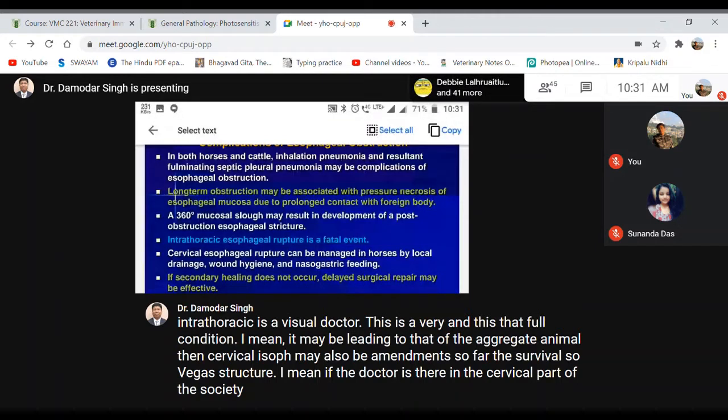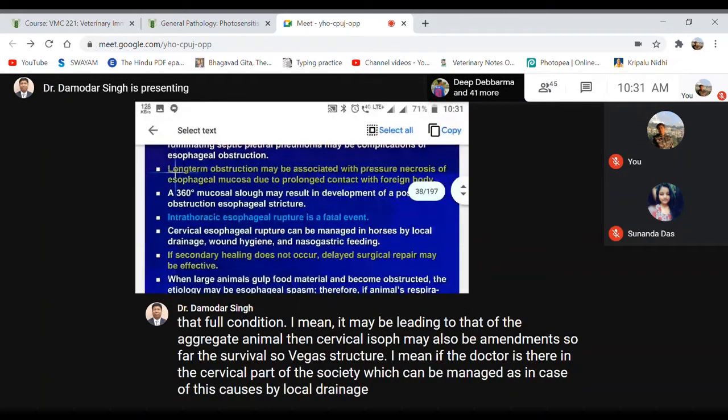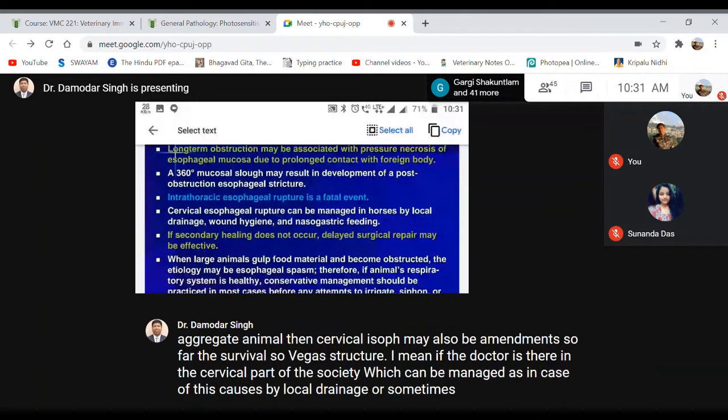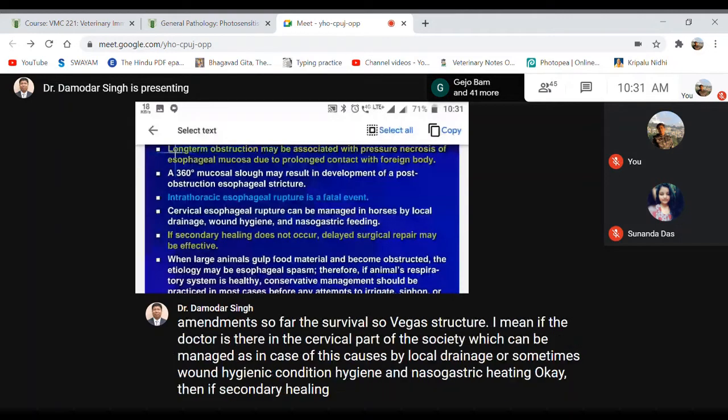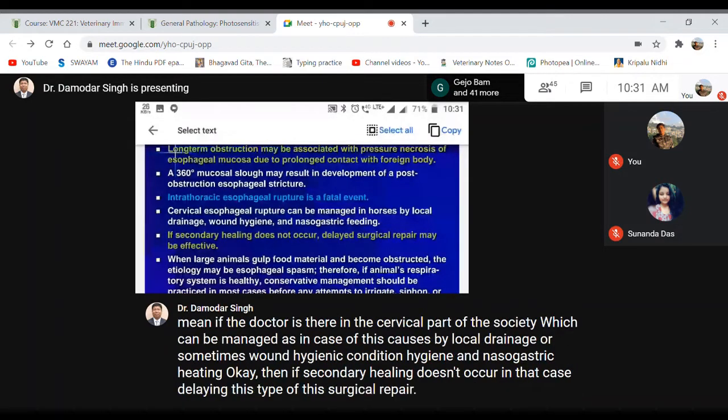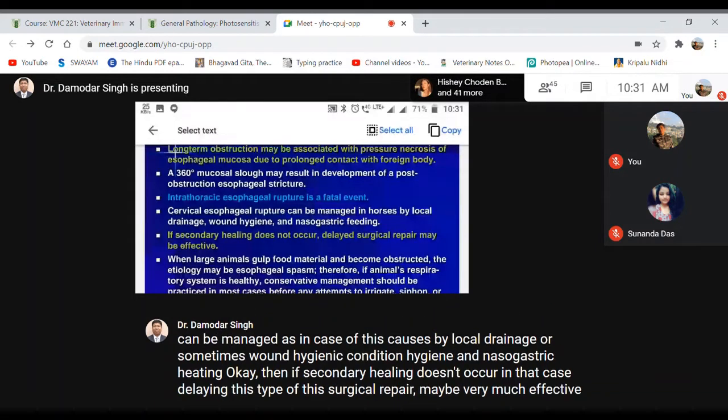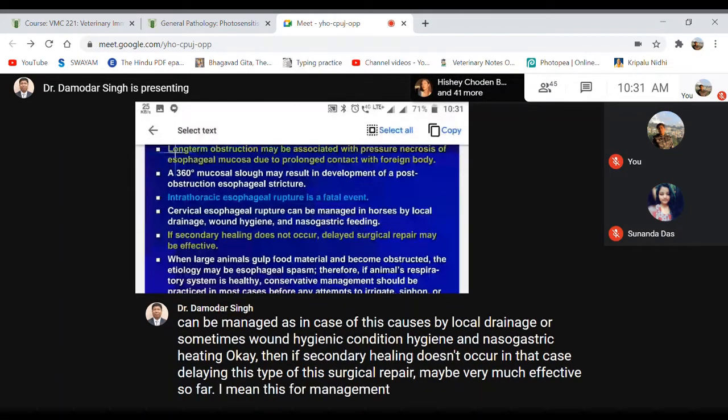Okay, then if secondary healing doesn't occur, in that case surgical repair may be very effective for management of the affected animals. Then in large animals, when food materials become obstructed, the etiology may be esophageal spasm.